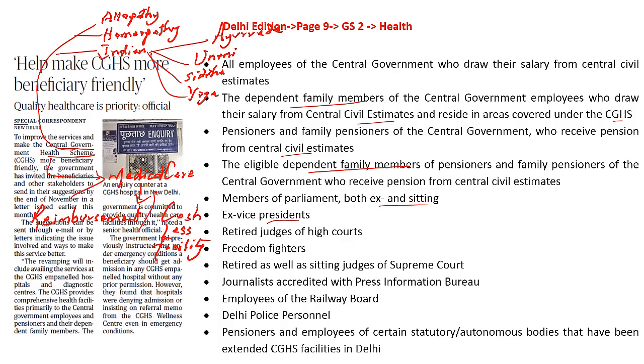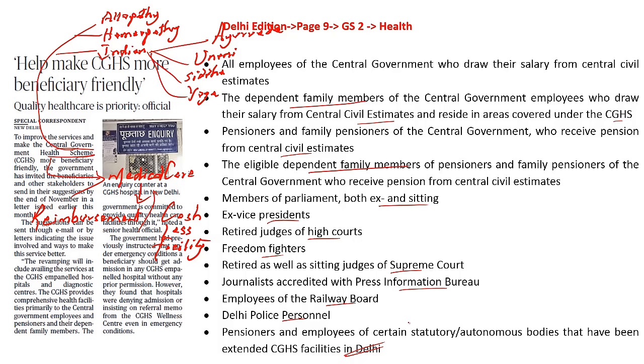ex vice presidents, retired judges of high courts, freedom fighters, retired as well as sitting judges of the Supreme Court, journalists accredited with Press Information Bureau, employees of Railway Board, Delhi police personnel, pensioners and employees of certain statutory autonomous bodies that have been extended facilities in New Delhi. So kindly remember, this can be an important question. They can ask who can actually come under this particular beneficiary scheme.